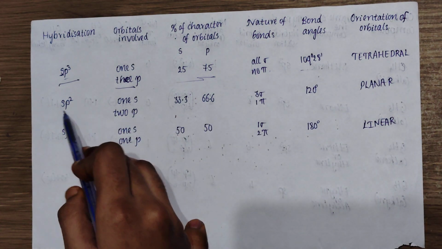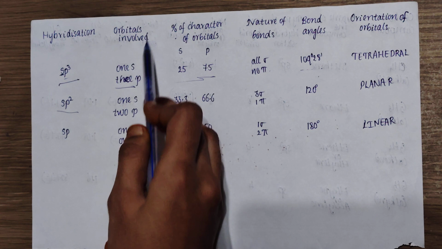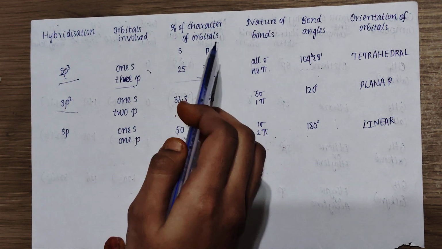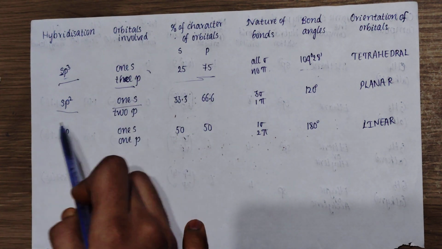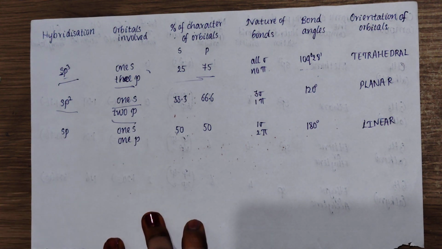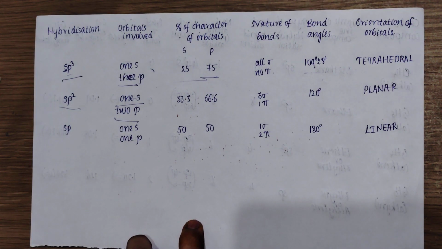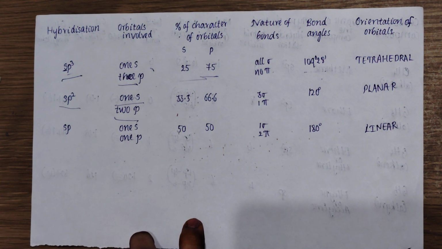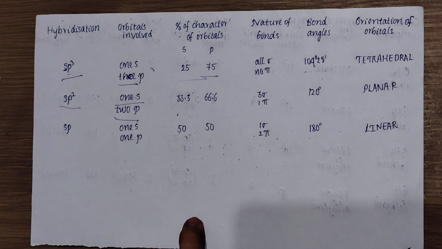Coming to sp2 hybridization, the orbitals involved are 3: one s orbital and two p orbitals. The s character is 33.3% and the p character is 66.6%. The nature of bonds is 3 sigma and 1 pi, the bond angle is 120 degree and the orientation of the orbitals is planar.